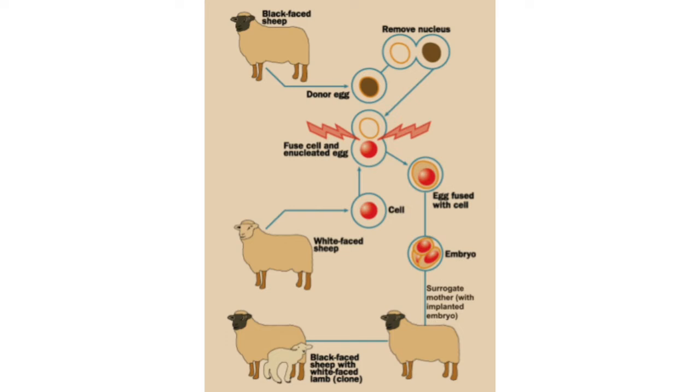Dolly is the name of a sheep that has the honor of being the first mammal to be cloned by a group of scientists at Roslin Institute, Scotland. Dolly was born on 5th July 1996 and she passed away in 2003 because of lung disease. She lived for 6.5 years as a normal active sheep.